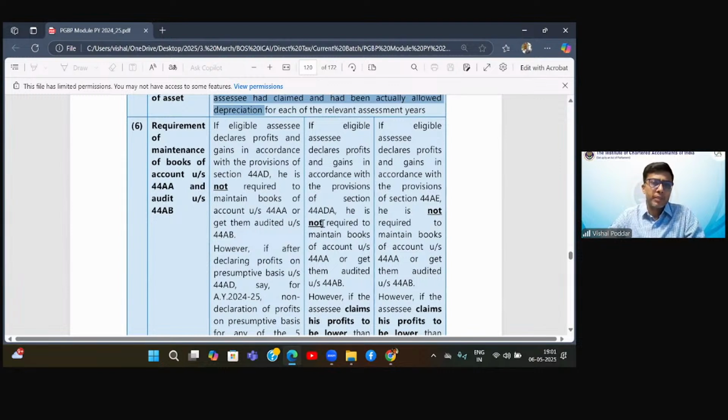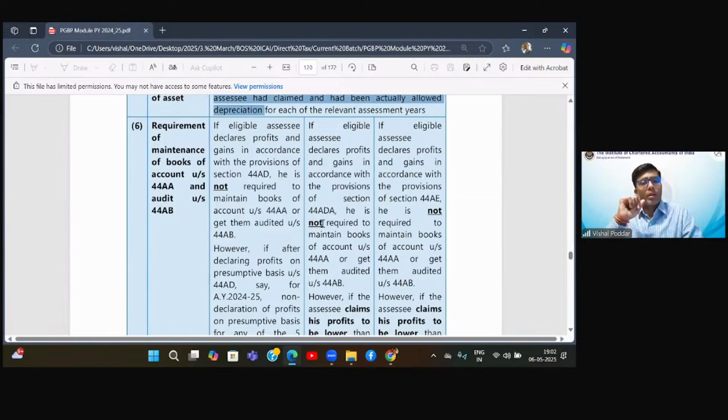Now, what is this tricky part? If you remember, we studied in the previous class, the last point that was about maintenance of books and getting the books audited. This is also called as tax audit. We will revisit that section today again. That is my second and third section to be covered, 44AA, 44AB. 44AA is maintenance of books, 44AB is getting the books audited.